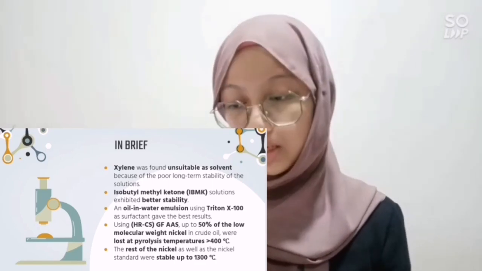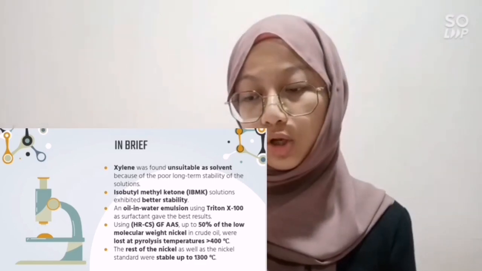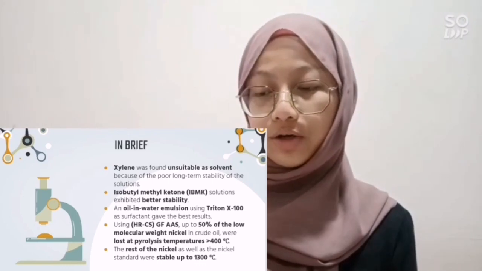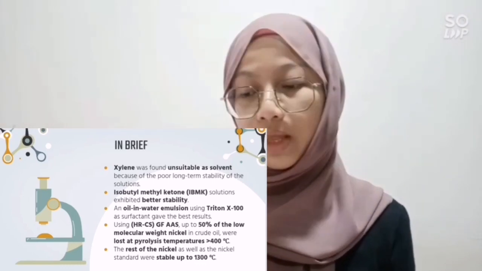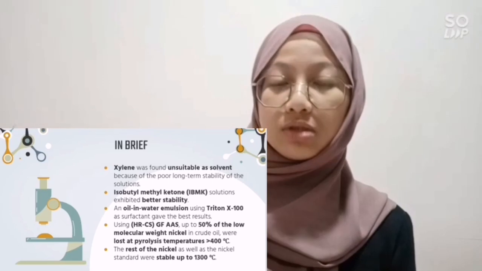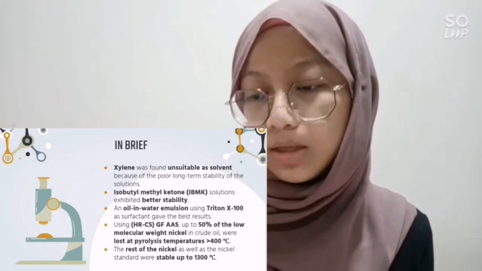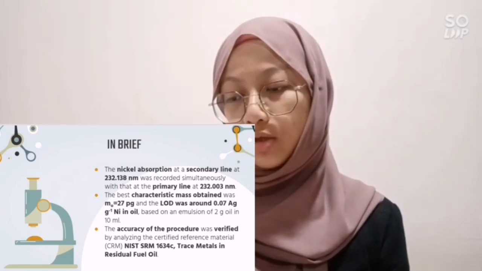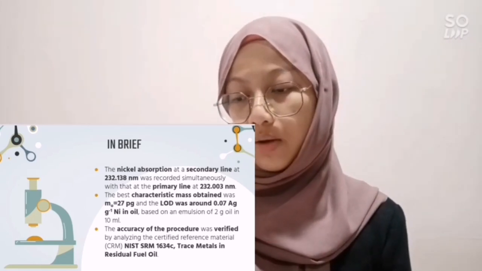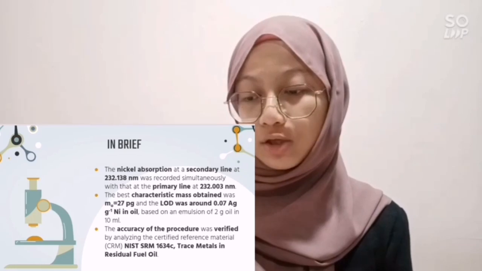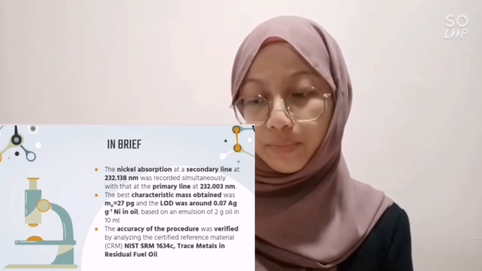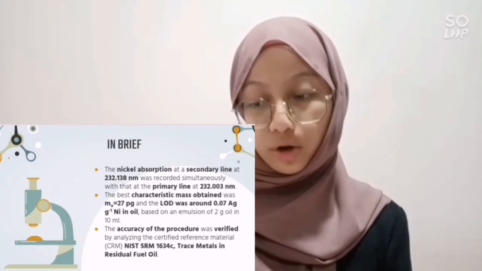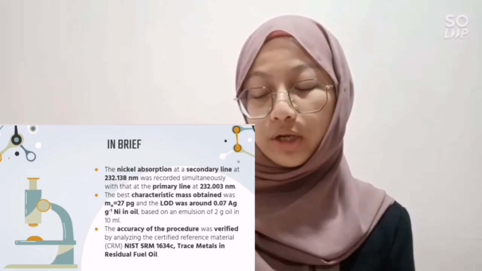By using this method, up to 50% of the low molecular weight nickel in crude oil was lost at pyrolysis temperature, which is more than 400 degrees Celsius, and the rest of the nickel, as well as the nickel standard, was stable up to 1300 degrees Celsius. And the nickel absorption was found at the secondary line at 232.138 nm. And the best characteristic mass obtained was 27 pg, and the LOD was around 0.07 µg per gram nickel in oil based on an emulsion of 2 gram oil in 10 ml.